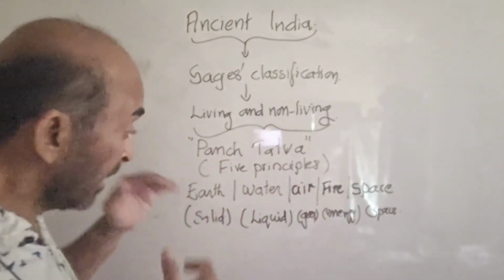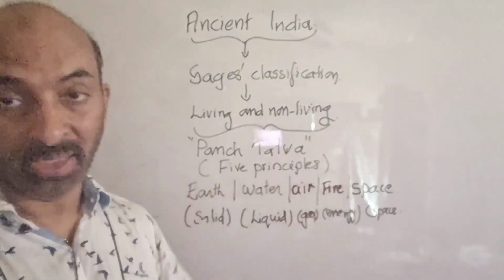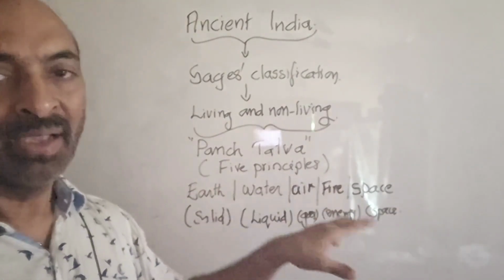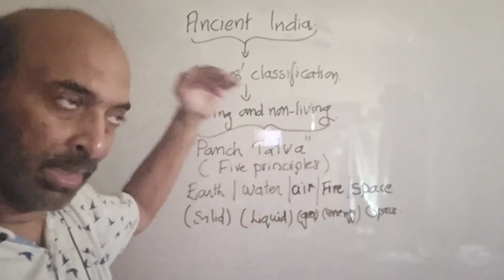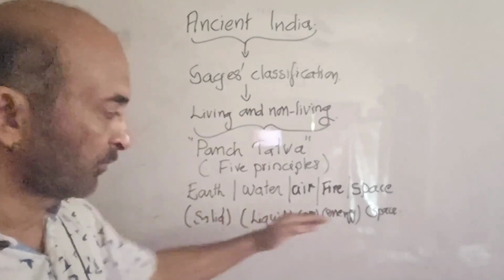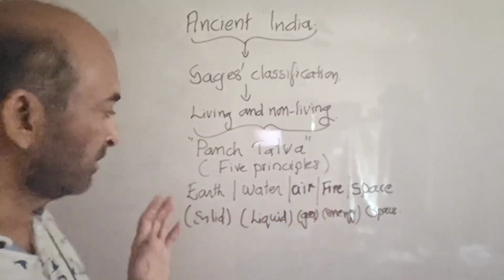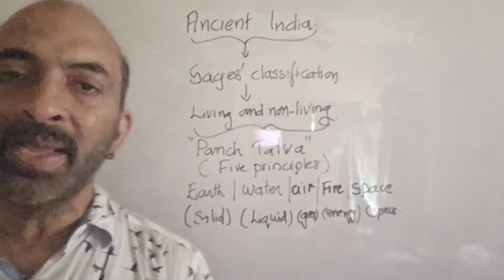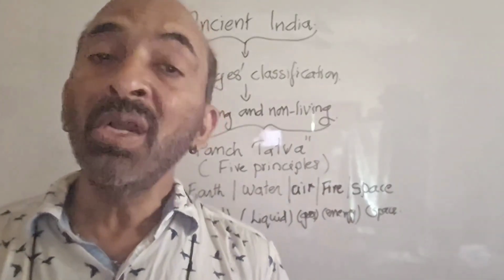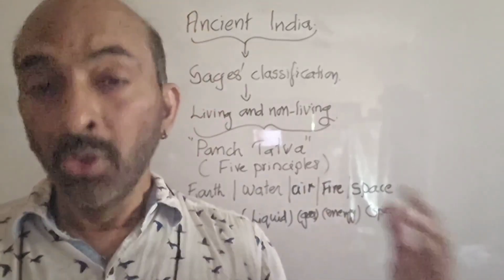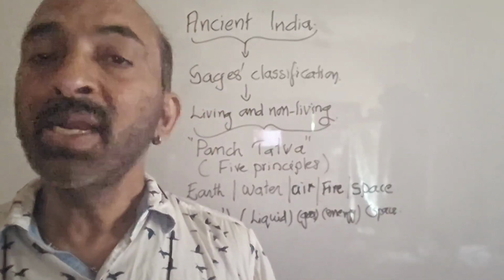So to memorize, we can connect them like this. I didn't mean that they meant like that. I am connecting the traditional classification of ancient time with the present classification. So please remember, earth, water, air, fire and space are the 5 elements that make up all living and non-living things they knew to be present in nature.